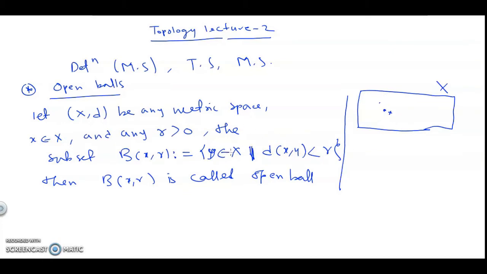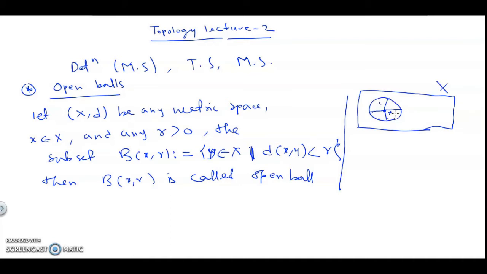That is, all those points of X which are at less than r distance from x, and similarly in every direction you can make r distance. Suppose we draw this circle.